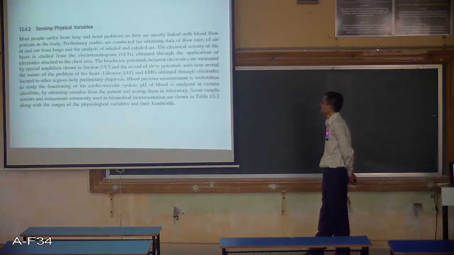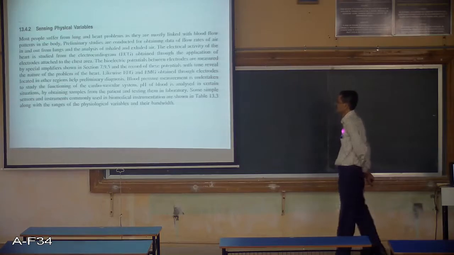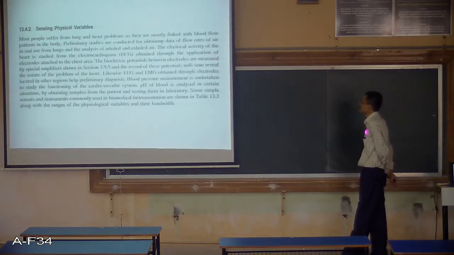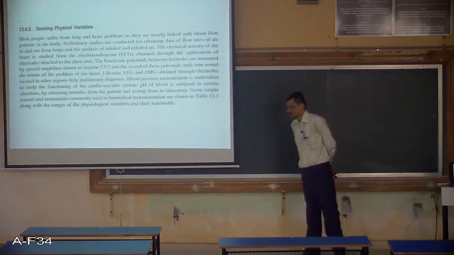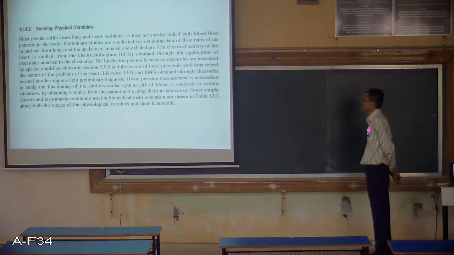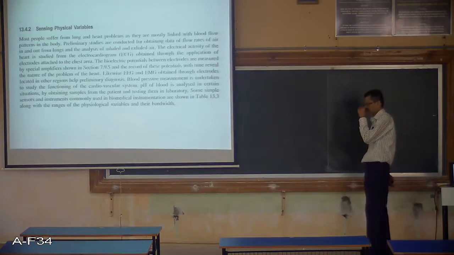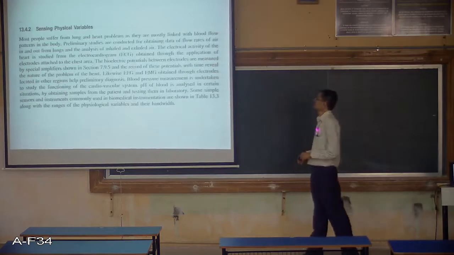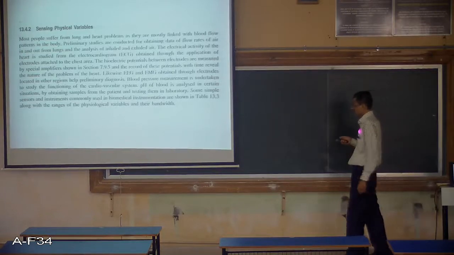ECG is nothing but electrocardiogram. These are also used for measurement of the parameters related with the heart and so on. Chemical properties of the blood can be measured by using chemical sensors. So various chemical parameters such as pH value, hemoglobin content, oxygen content, carbon dioxide content and so on, all these different parameters can be measured by using certain biomedical instrumentation. These are known as physical variables.